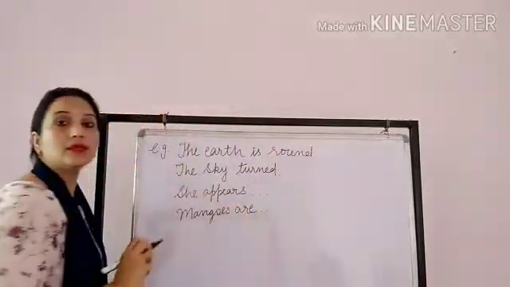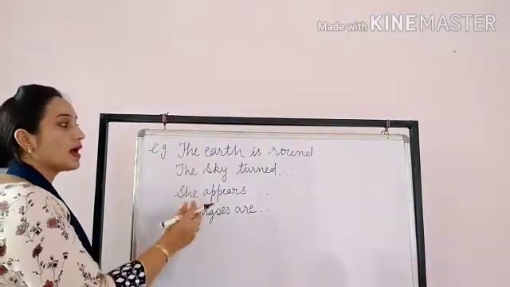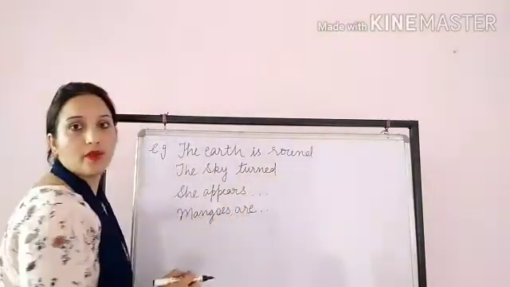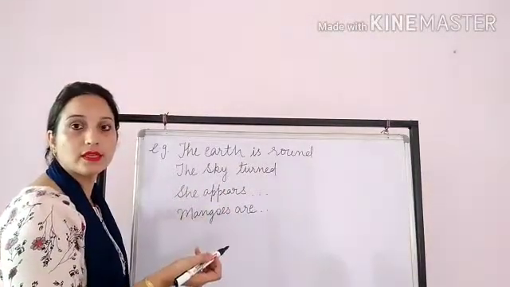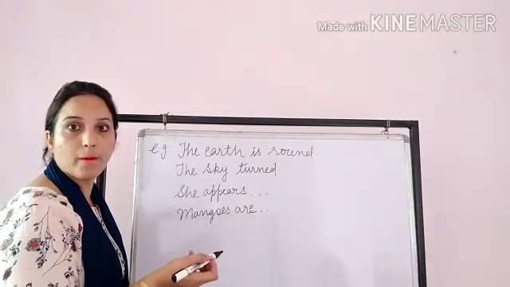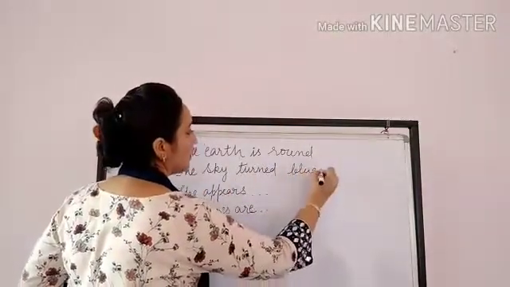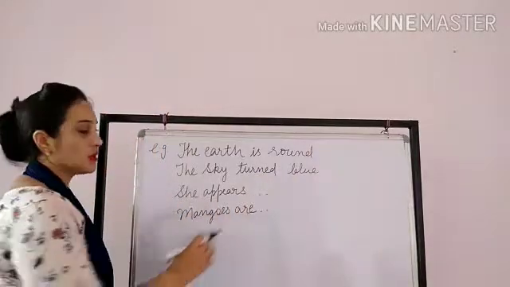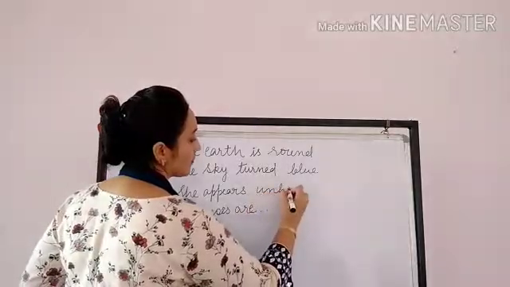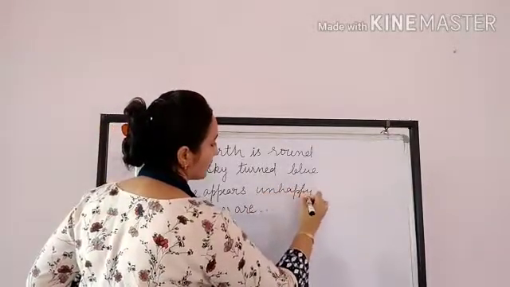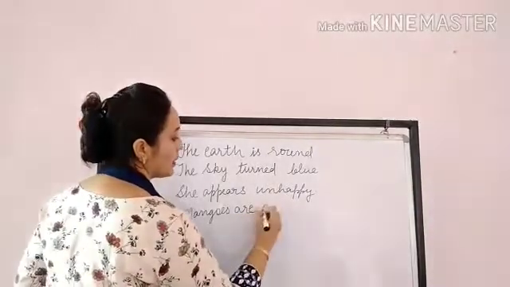round. Now it is conveying a proper meaning that the earth is round. The sky turned. It is not conveying a proper meaning. So I have to add some words or phrases so that they can convey proper meaning. The sky turned blue. She appears. What does she appear? She appears unhappy. Okay. Mangoes are what? Mangoes are delicious.